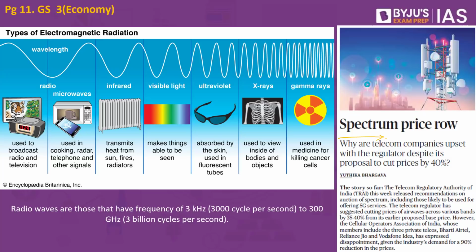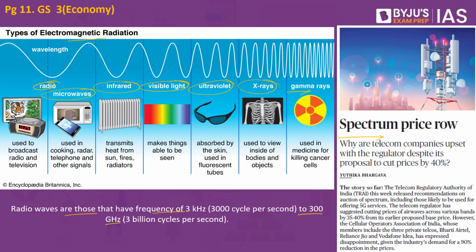We are all aware of the electromagnetic radiation. It consists of radio waves, microwaves, infrared, visible light, ultraviolet rays, X-rays as well as the gamma rays. When it comes to communication, the most important waves that we make use of are called radio waves. What are radio waves? Radio waves are those that have frequency of 3 kilohertz up until 300 gigahertz.